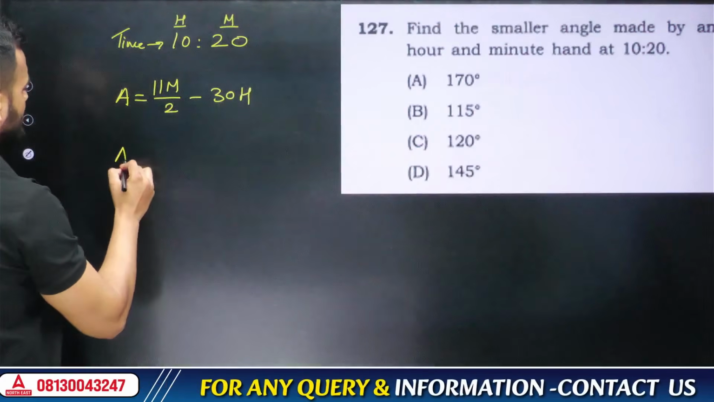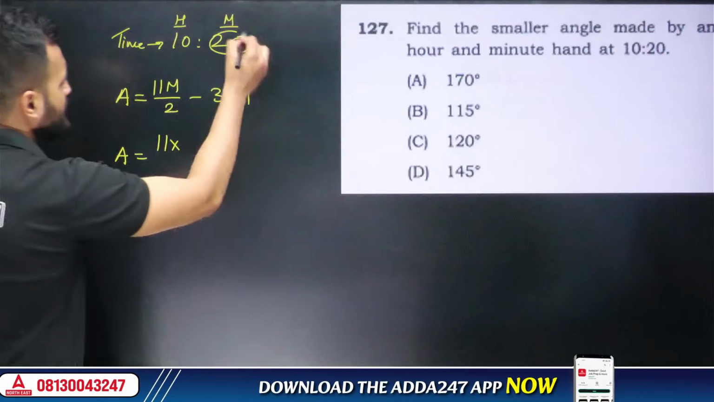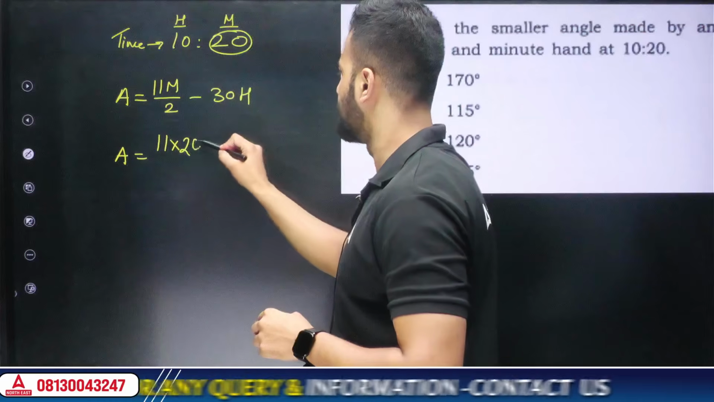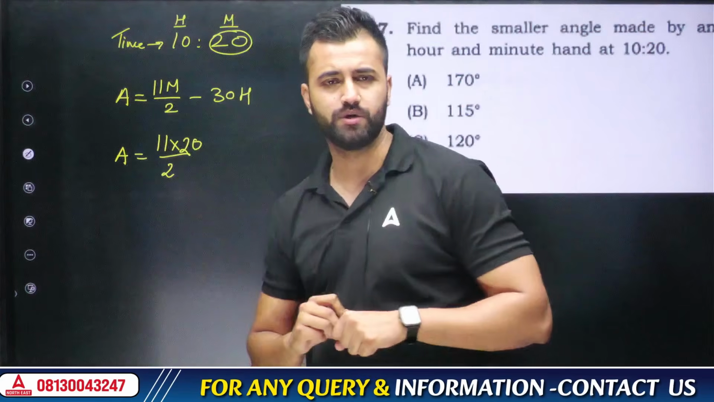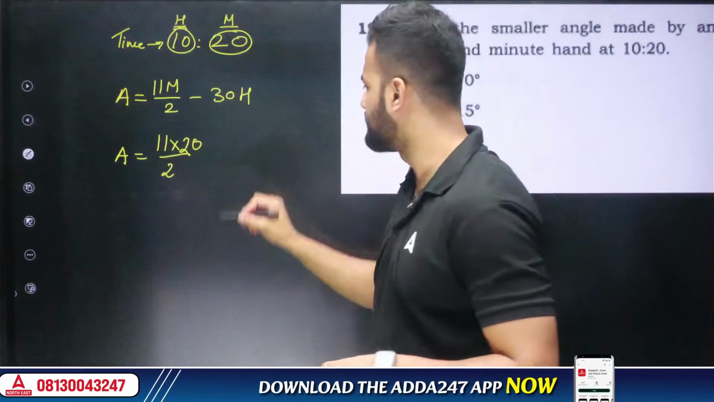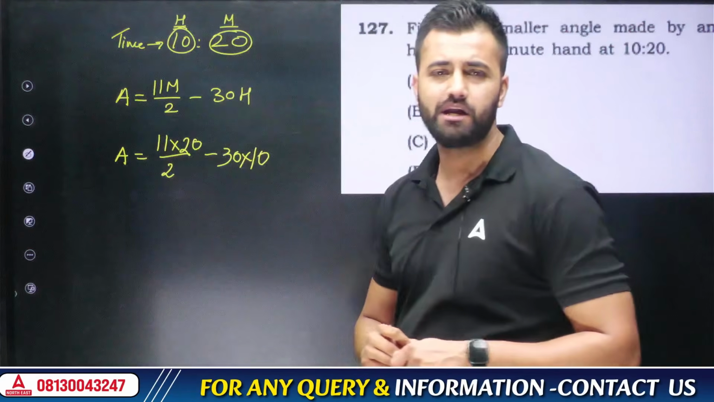Now if you place the angle, what do we get? We get 11 into, instead of minute, we'll write 20, because they have given us 20 minutes. Just put 20 out here and then divide this by 2. Done. And instead of hour, what do we need? We need to put 10 in it. Let's put 10. Minus of 30 into 10. Done. Now we can get the angle.